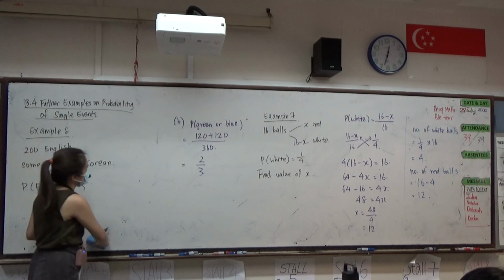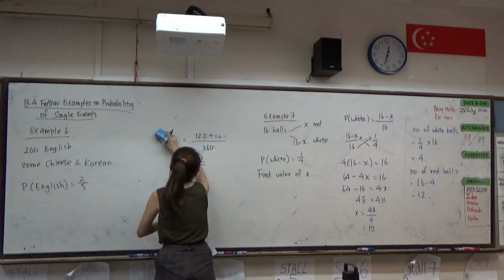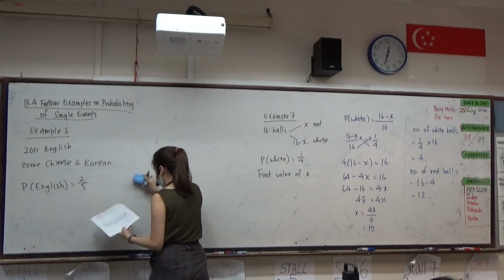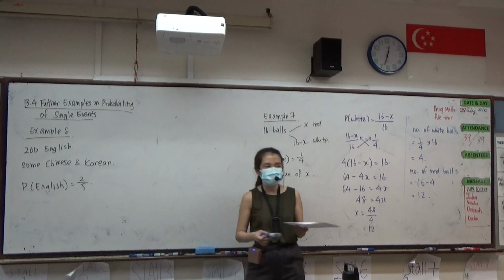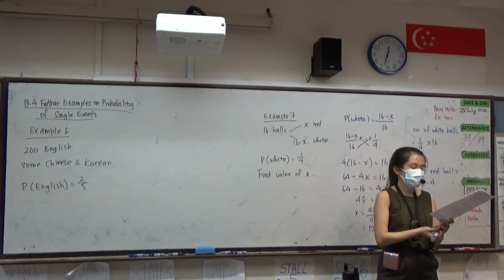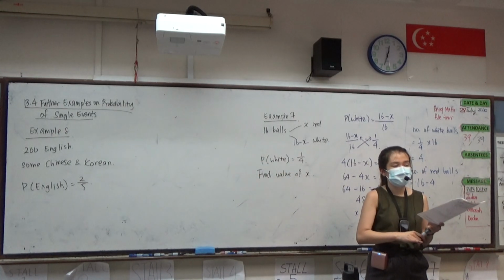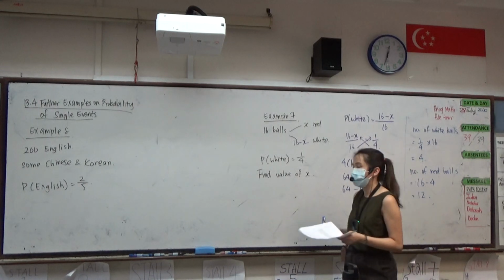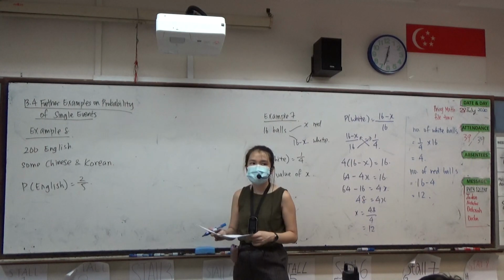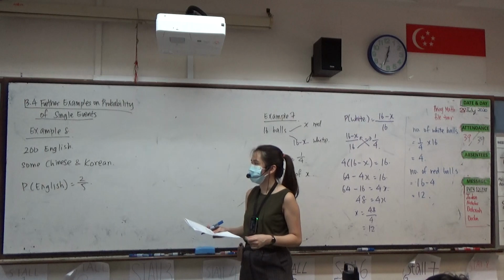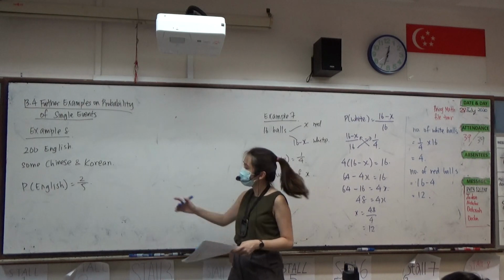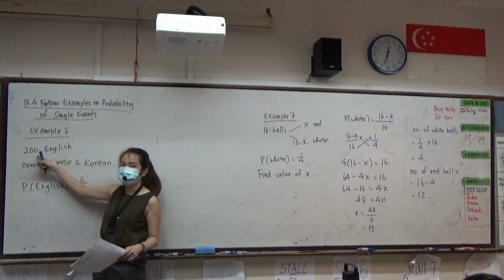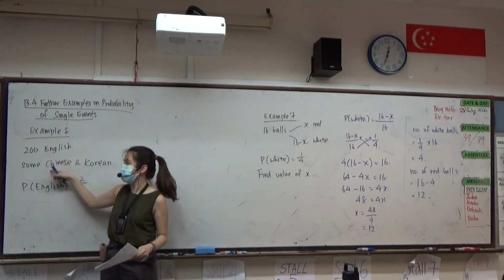How do you think we will do this? If the probability is 2/5 for an English song, 2/5 times the total is 200, because 200 songs are English.